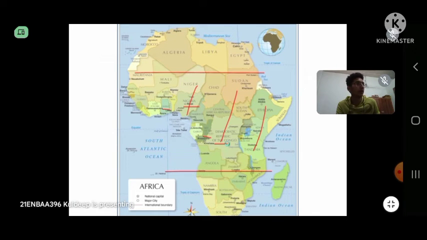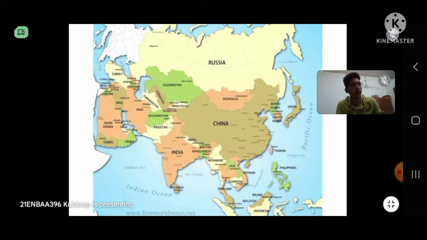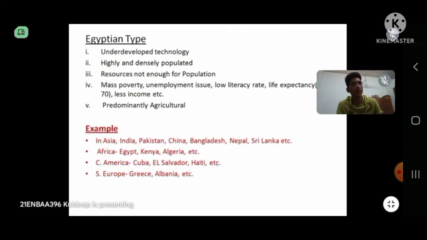And in Asia, the Southeast Asia countries like Vietnam, Philippines, then Malaysia, Indonesia, Laos, Cambodia, Thailand, they all come under this Brazilian type. So now let's move on to the next type, which is the Egyptian type.